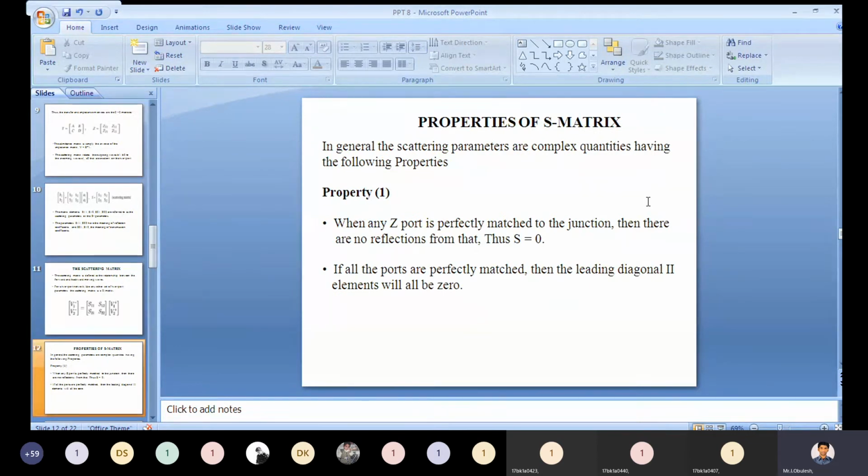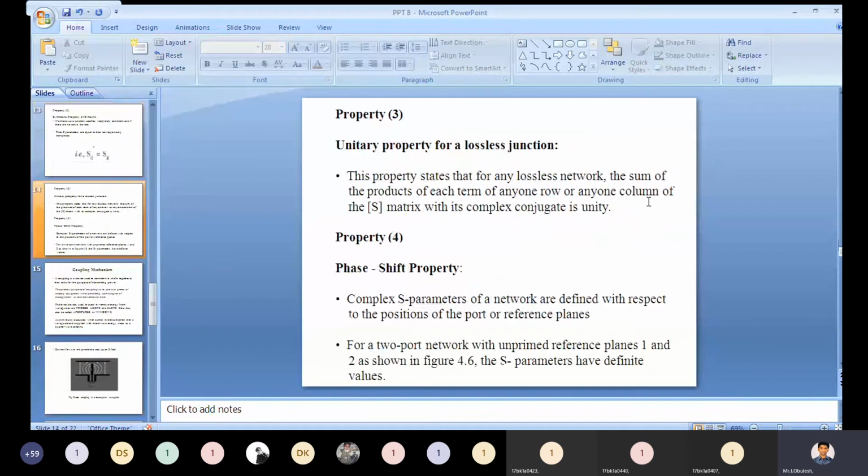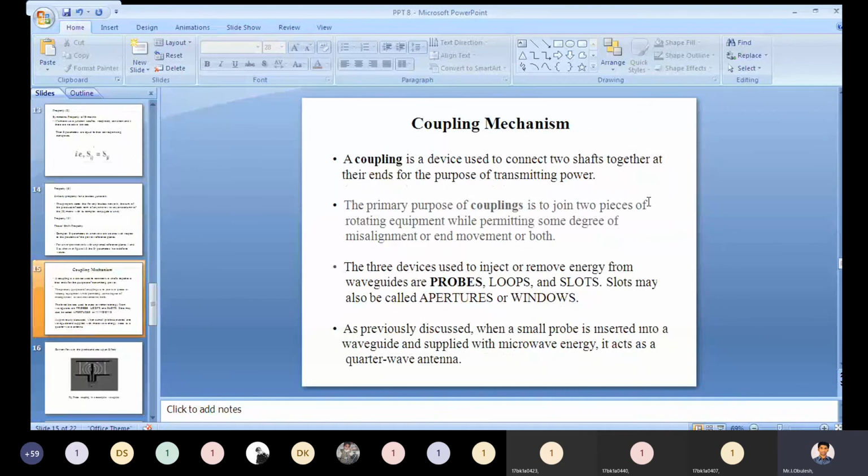After that, we need to discuss the properties of the S matrix, properties 1, 2, 3, and 4. After that, the coupling mechanism: with the help of the coupling mechanism, how to remove energy from the waveguides. The devices we require for removing energy from the waveguide are probe, loop, and slots.